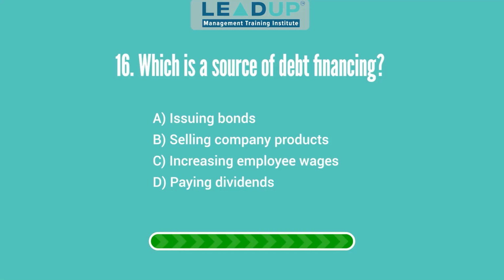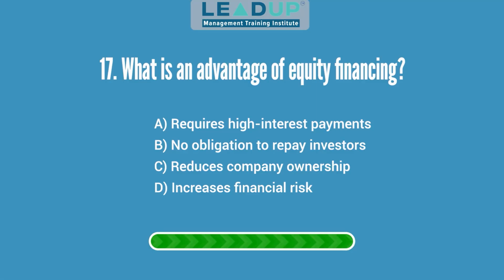Question 16. Which is a source of debt financing? A. Issuing bonds. B. Selling company products. C. Increasing employee wages. And D. Paying dividends. Answer: issuing bonds.